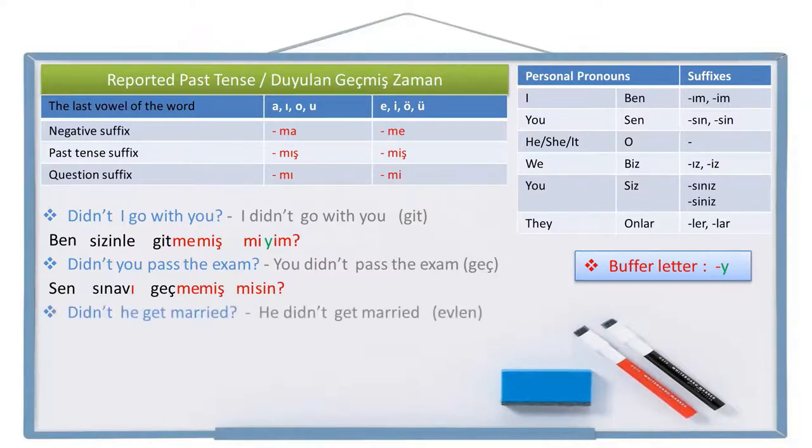Let's write another one. Didn't he get married? This is the negative question sentence I want, and the negative sentence is he didn't get married. Let's write the negative sentence first. He, o. Get married, evlen. Not get married, evlenme, negative suffix. Didn't get married, evlenmemiş, past tense suffix. And now we are going to leave a space and write the question suffix. There is no person pronoun suffix for the personal pronoun o. So the negative question sentence is o evlenmemiş mi? Didn't he get married? O evlenmemiş mi?